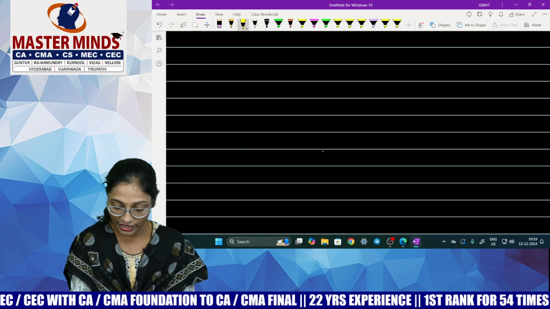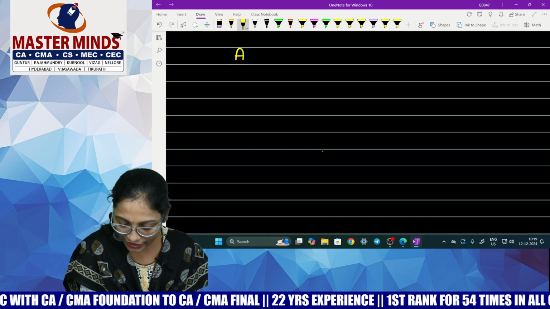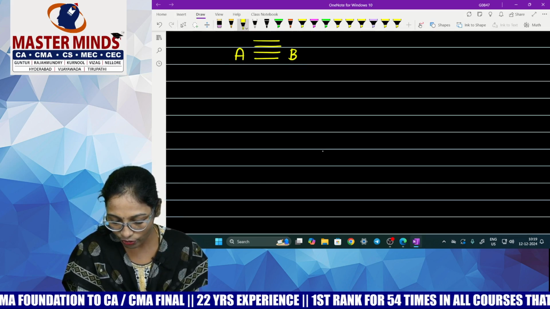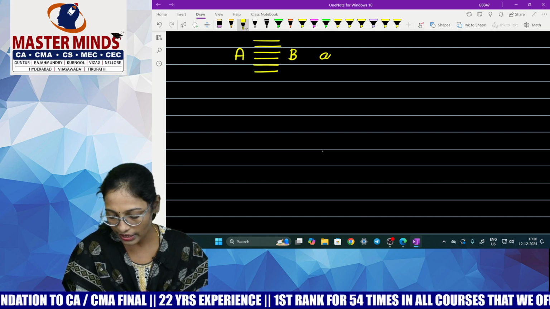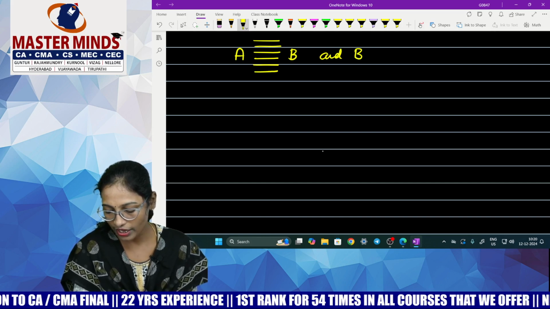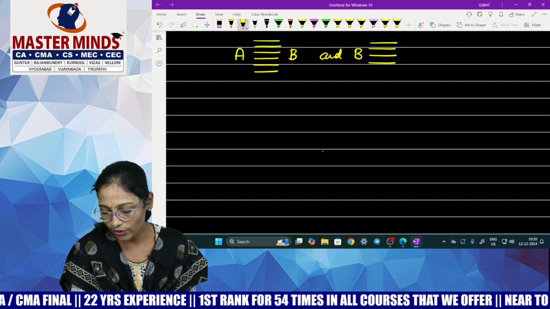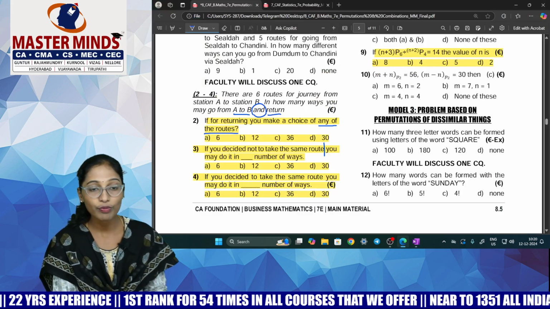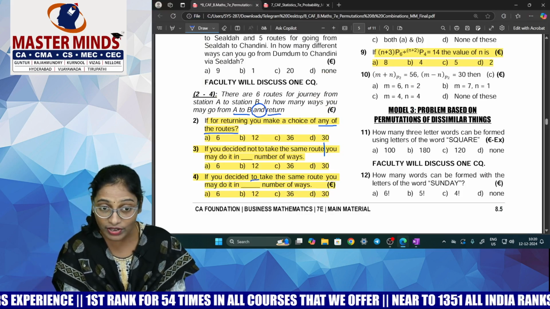Now let's have a look at the next MCQ. Before that, again I'll write, my question is actually to travel from A to B and then I have to return from B to A. So that's what I'm writing, and then I have to return from B to A. So now what is MCQ 4? Let's see what MCQ 4 is. You decided, what you have decided?